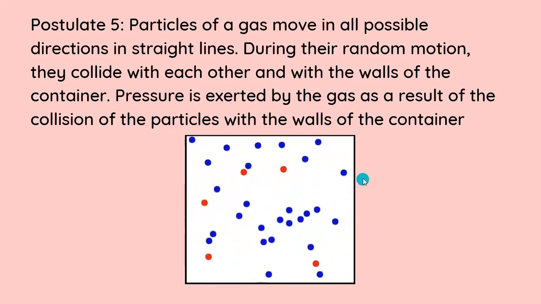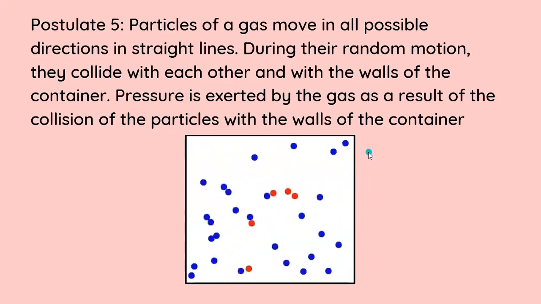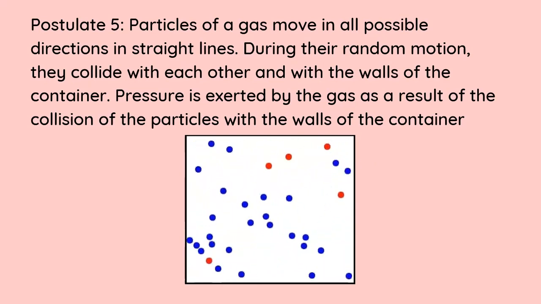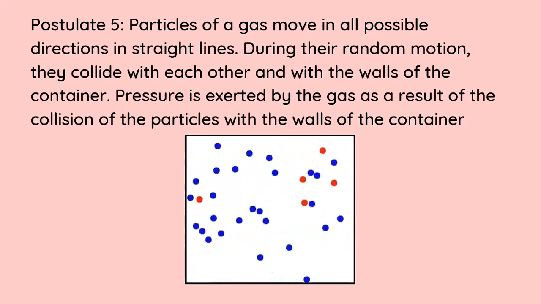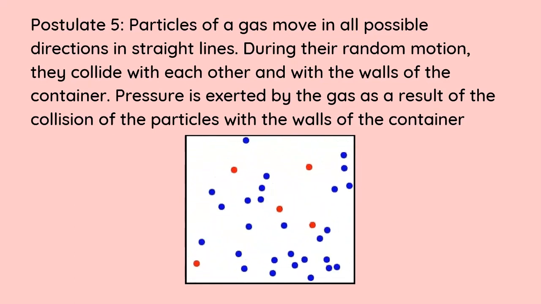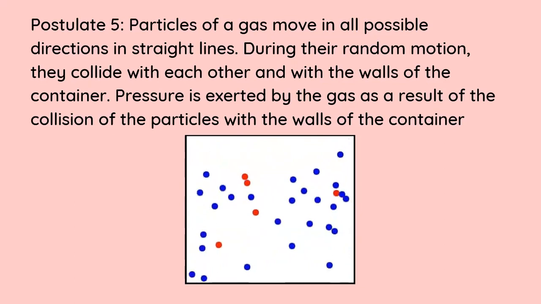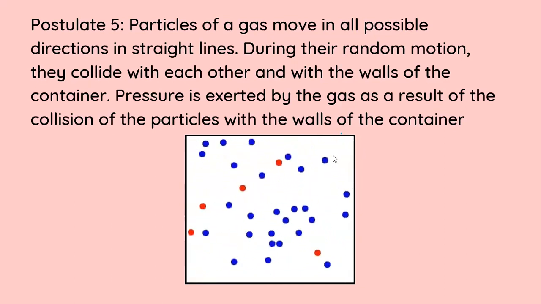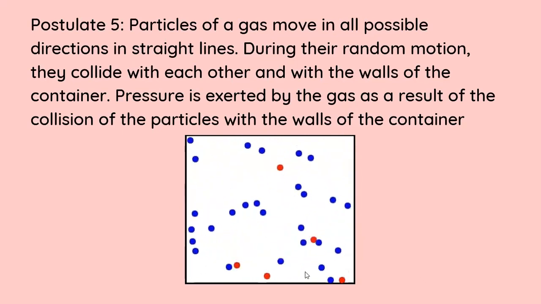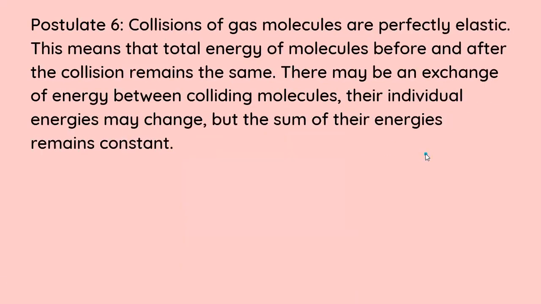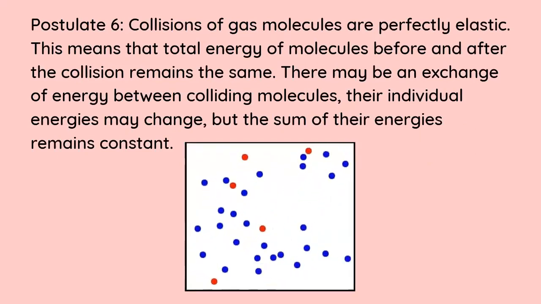Secondly, these particles are going to move in a very zigzag motion. If you notice sunlight, the Tyndall effect, you see the dust particles swirling and moving around, and it's assumed that because the solids are moving like that, the gases present over there would also move in the same manner. And the pressure which is exerted is because of these collisions of the various particles against the walls of the container. The next one, collisions of gas molecules are perfectly elastic.